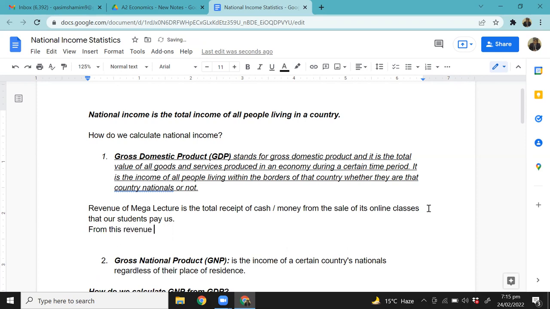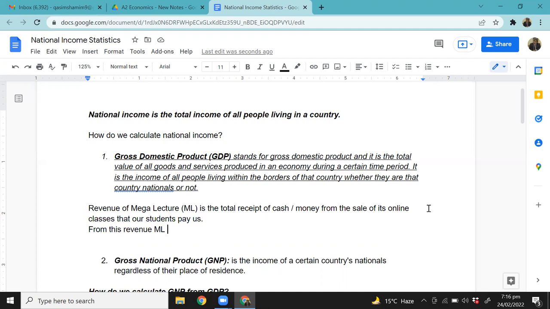Because you have to pay the employees and variable costs and the tax. Excellent. That's correct, right? So this is not what this company can keep, right? This entire amount cannot be kept by Mega Lecture. Why? Because obviously, to provide these services, we have to engage some resources, and those resources are not for free, but we have to pay them, right?